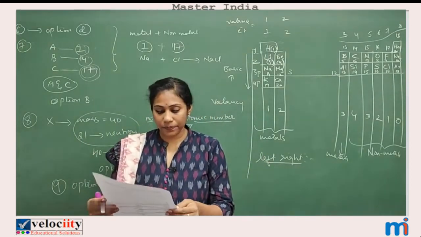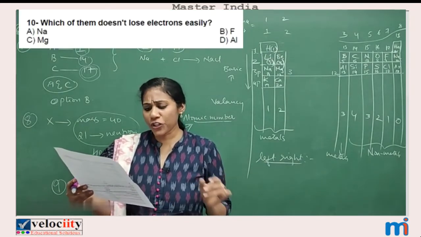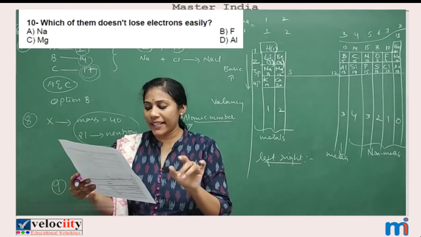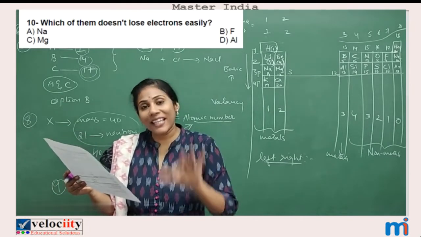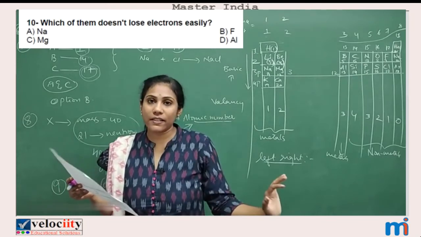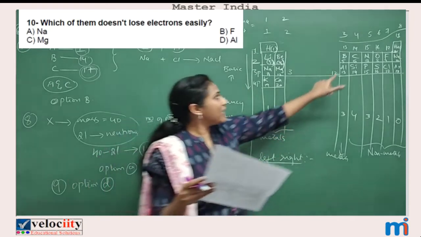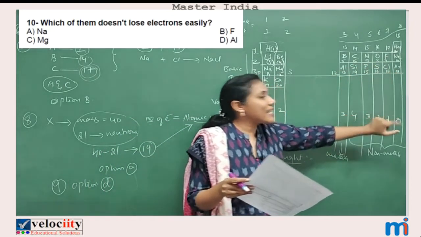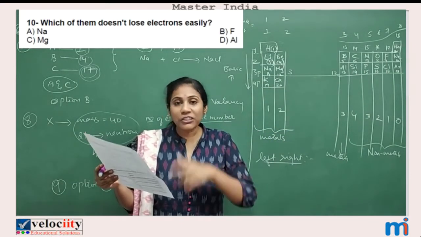Clear? Fine. Coming to 10th question. Which of them does not lose electron easily? Which type of elements will not lose electrons easily? If they are non-metals. So which are the most non-metallic in nature? 17th group elements are the most non-metallic in nature. So now check it out.